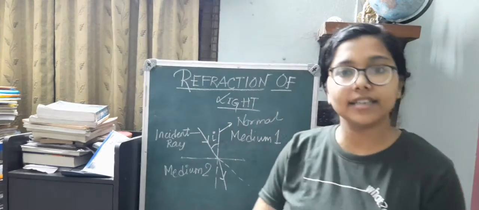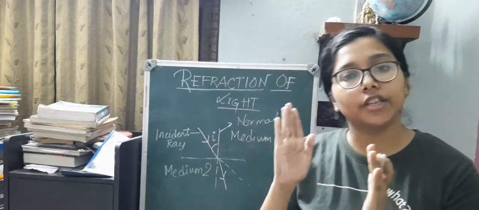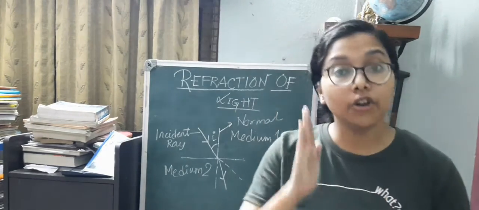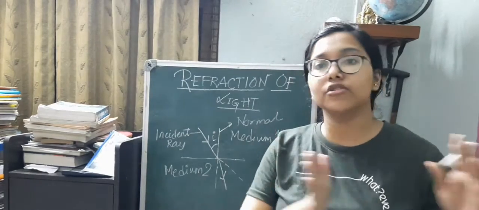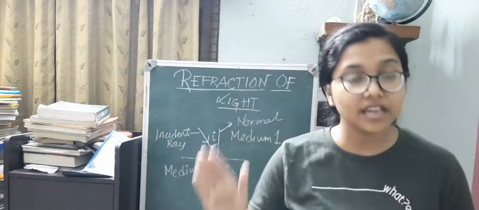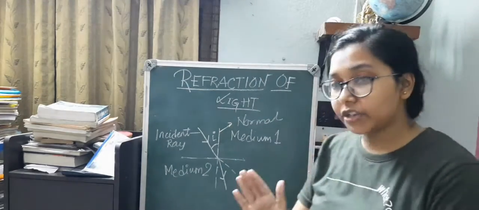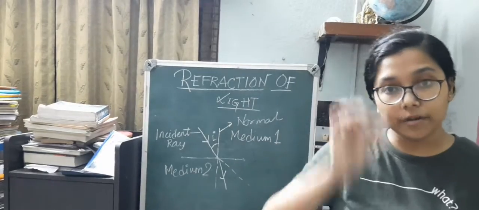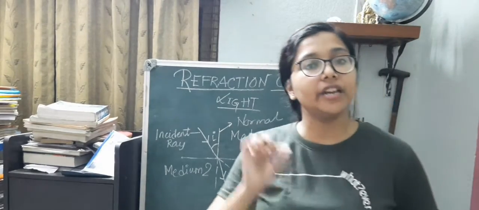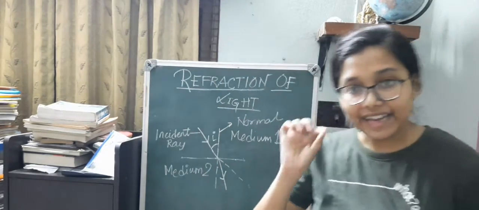Angle of incidence is the angle made by the incident ray with respect to the normal. Normal drawn at the point of incidence. So the normal is not drawn at any other point on the surface. The normal is drawn at the point at which the incident ray strikes the surface. That is, the normal to the surface, the perpendicular to the surface, is drawn at the point of incidence of